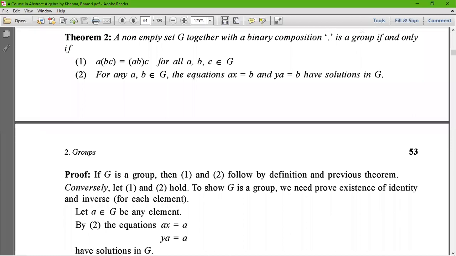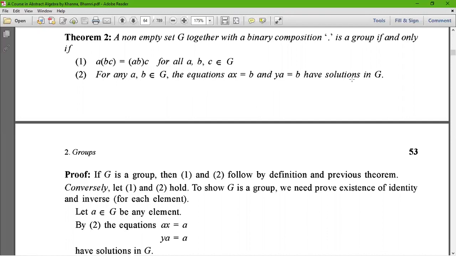Today I taught you one more theorem on group theory. The statement of the theorem is: a non-empty set G together with a binary composition dot is a group if and only if (1) (a·b)·c = a·(b·c) for all a, b, c belongs to G, and (2) for any a and b belongs to G, the equations ax = b and ya = b have solutions in G.